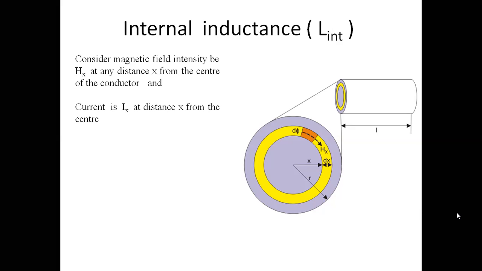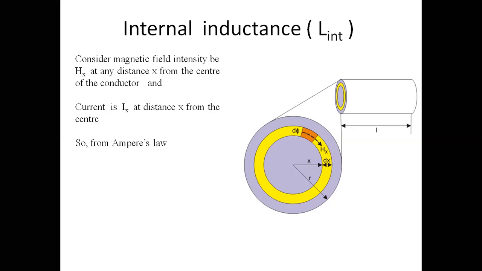Total current passing through the conductor is I. But if we consider only 0 to x distance, or radius x, then this inner circle will not carry the same amount of current. Basically, this is a fraction of the total current.